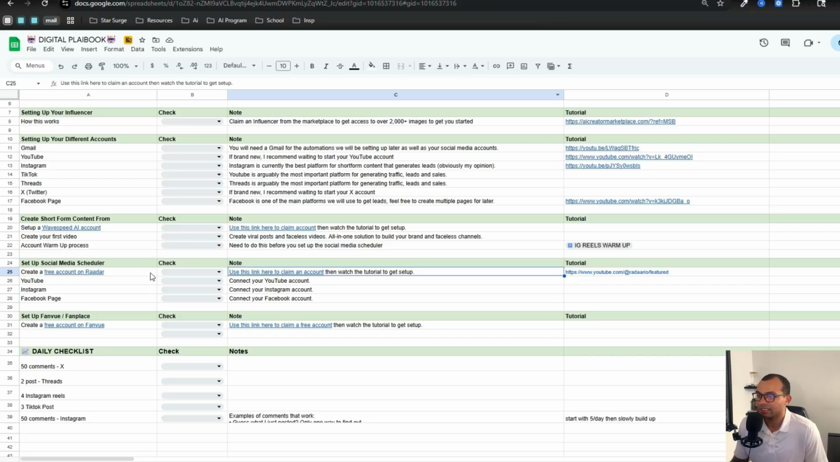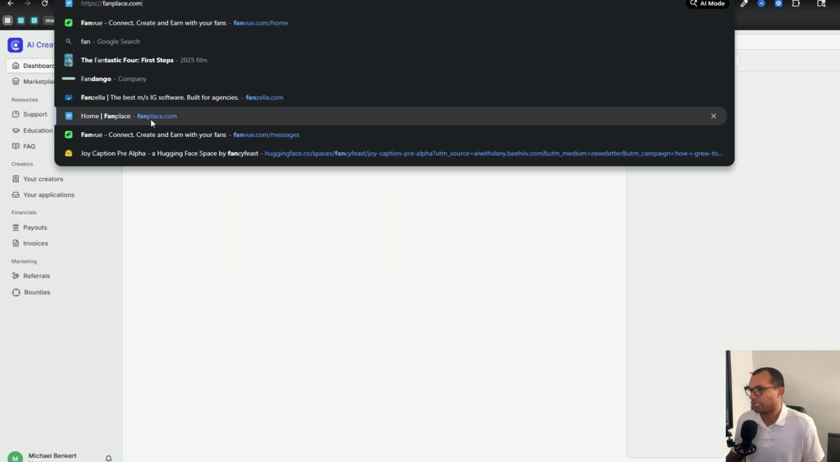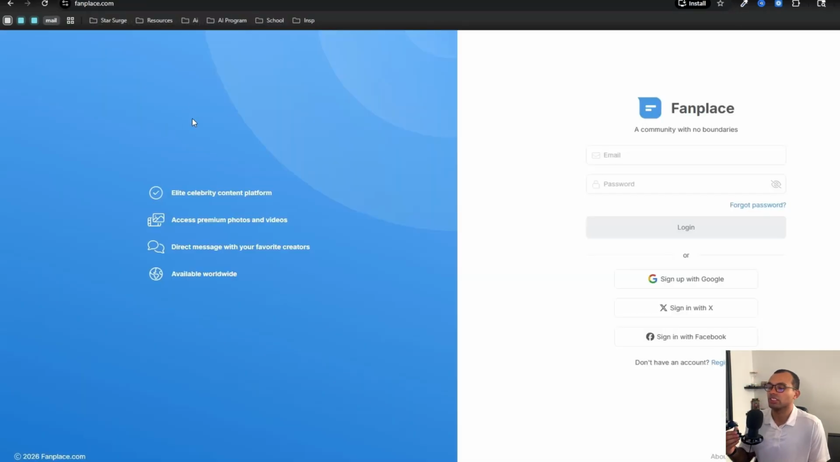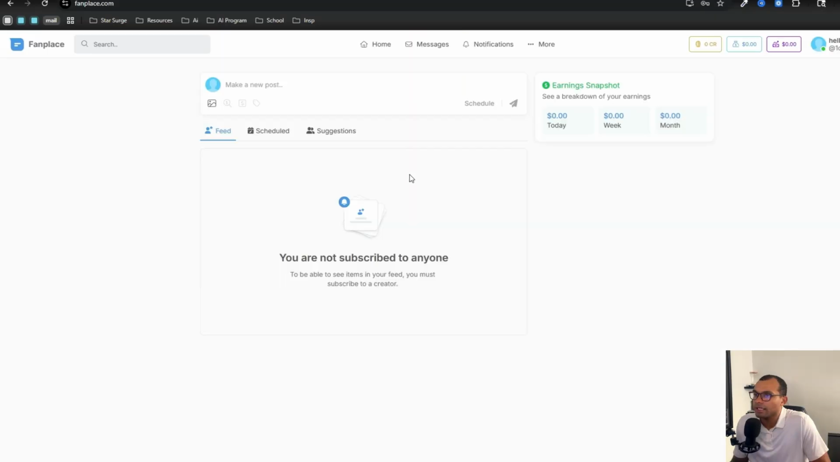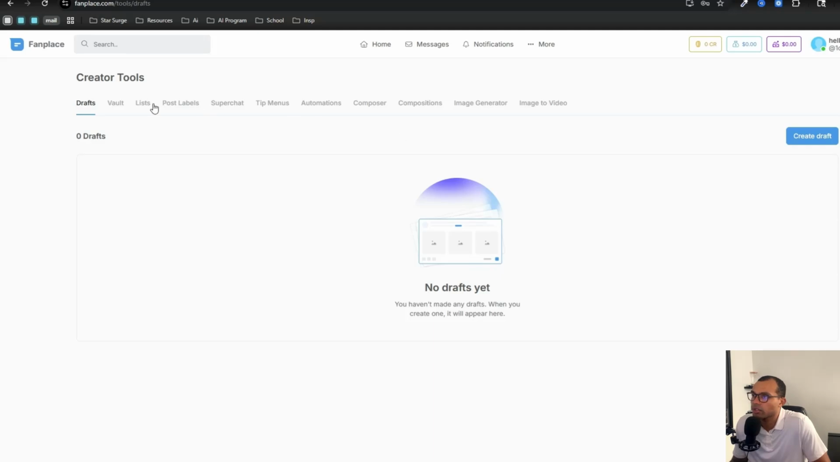Now, when it comes to setting up your Fanvue, you can either create an account by using this link, or you can use the creator marketplace. They have one, Fanplace. It's the same thing. It's just everything is in one central location. Just give me 1 second and I'm going to log in. In Fanplace here, you have a couple things. If we go to more and the creator tools, this is where your vault is going to be with the free AI influencer. I'm not going to click on that because there could be some NSFW images.